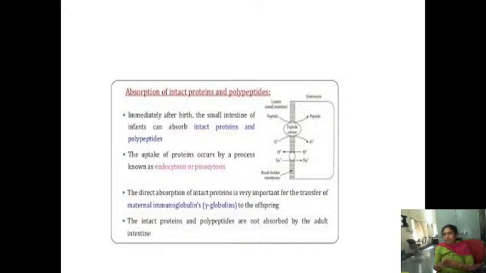Soon after birth, directly in the small intestine of infants, proteins can be absorbed by exocytosis or endocytosis, but in adults only amino acids will be absorbed. Why? Because in order to transfer the maternal immunoglobulins, which give immunity from the mother to the baby. The intact proteins and polypeptides are not absorbed by the adult intestine. Only in early life, soon after birth, are intact proteins absorbed, but in adults there won't be any absorption of proteins.